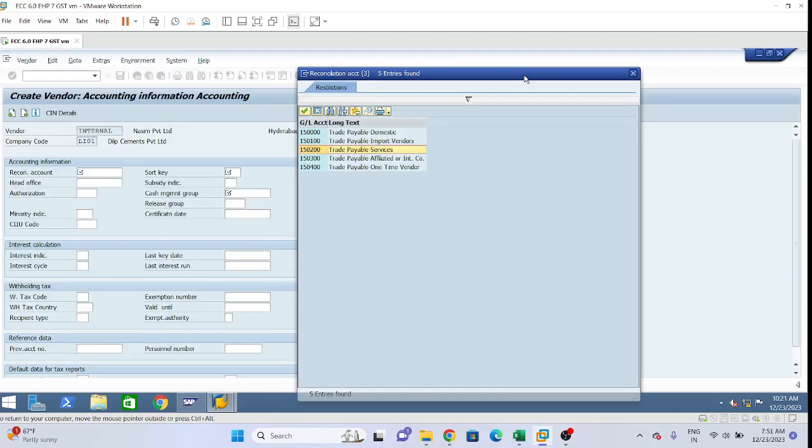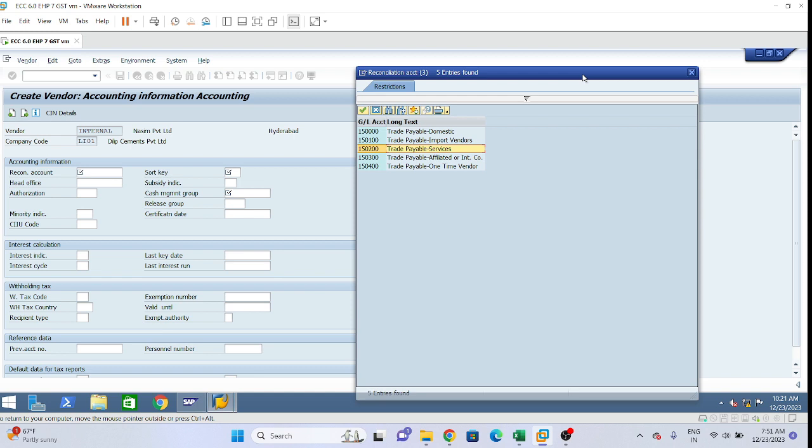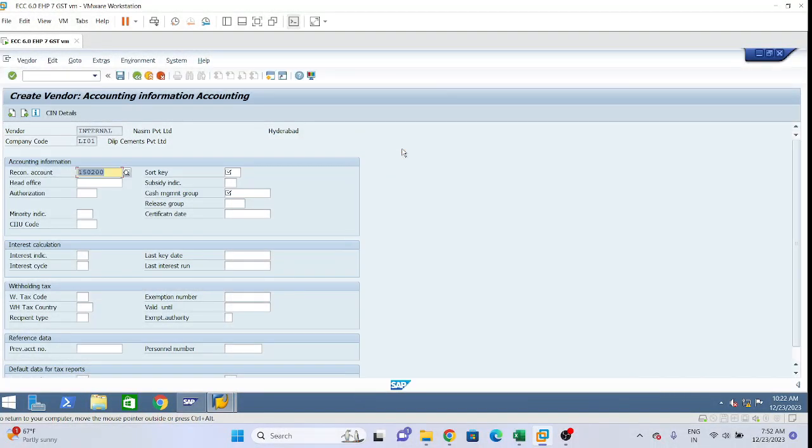And the account group we have selected is LSVS, Services account group. That's why we are selecting this services recon account. We cannot take domestic, we cannot take import, because we have selected the group.